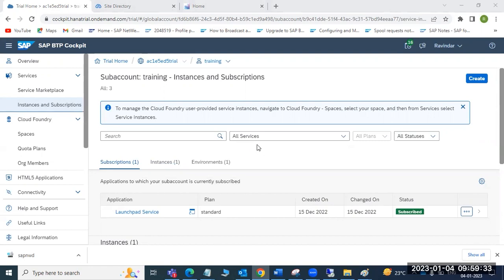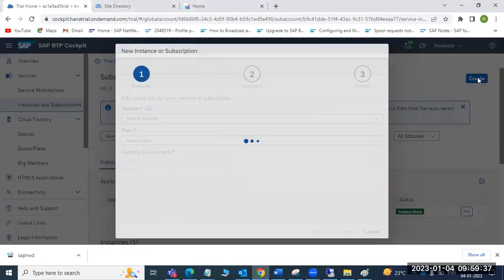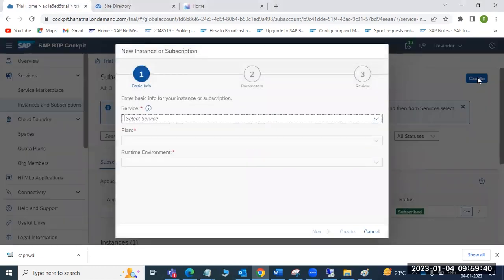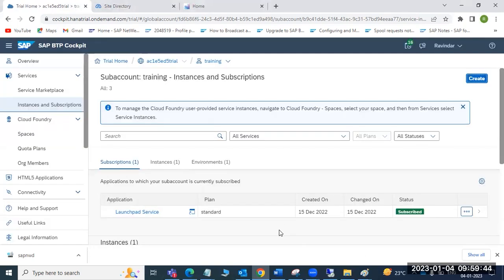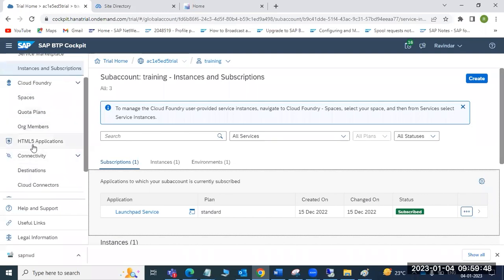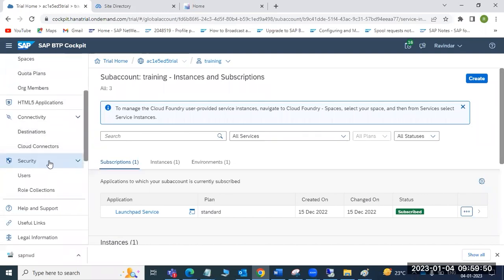Like that, for all the services, if you want to use anything, you have to go here, click on the create button, select the service, and register it here. This is what we have to do here. So the main things are connectivity and security. One more thing is the security.